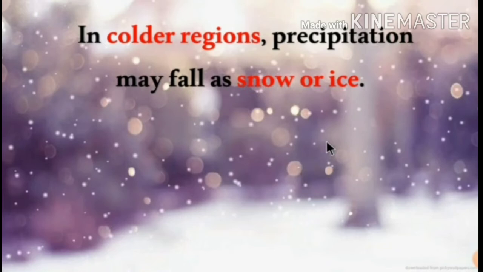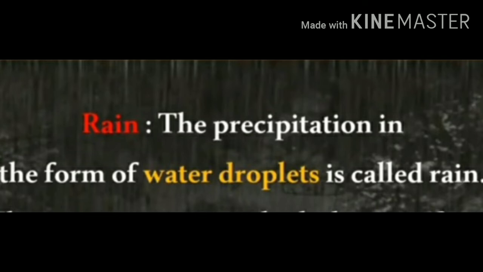Common types of precipitation are rain, sleet, freezing rain, hail, and snow. What is meant by rain? The precipitation in the form of water droplets is called rain.